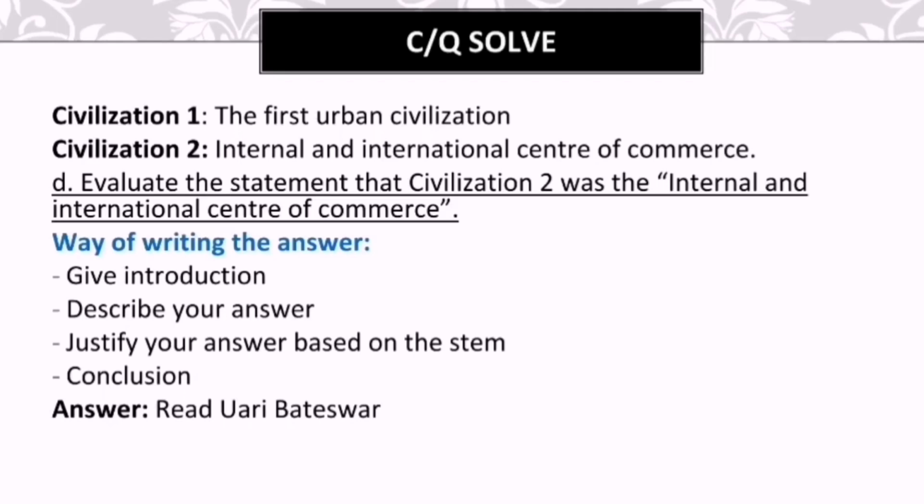This question has 4 marks, and for writing the answer of this question, you have to give 4 paras. In the first para, you have to give an introduction, where you must write knowledge-based information related to the topic, right? As it will ensure 1 mark for your answer and give your teacher a clear idea that you have understood the question clearly. Same as before.